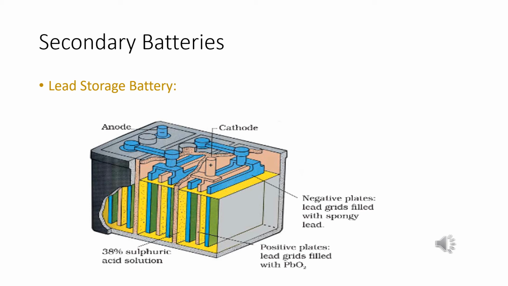The lead storage battery consists of a lead anode and a grid of lead packed with lead dioxide as the cathode. Here 38% sulfuric acid acts as the electrolyte. When the battery is used, that is during discharging, the cell reactions take place.